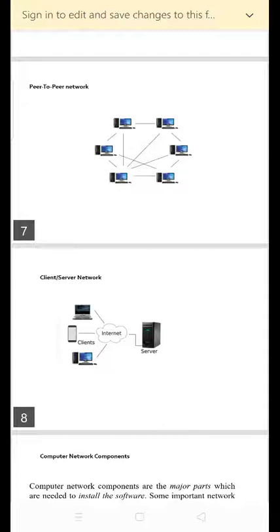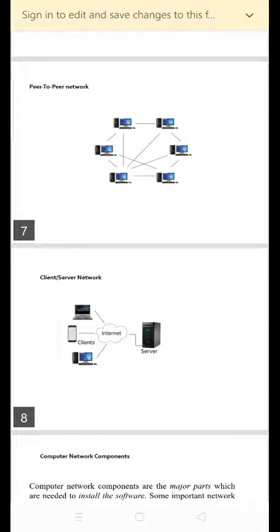The advantages of peer-to-peer network are that it is less costly and does not contain any dedicated server. If one computer stops working, other computers will not stop working. It is easy to set up, maintain and manage.